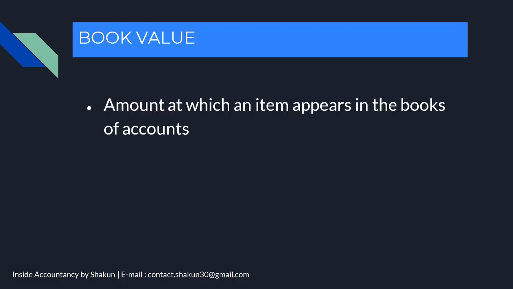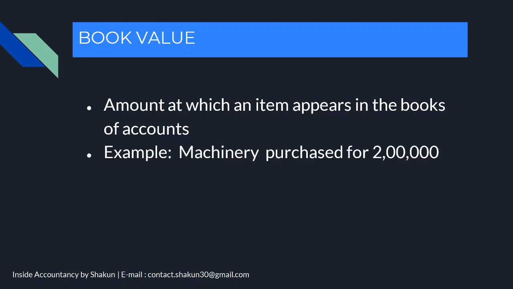Let's talk about the next term which I just used, book value. Now book value is a very simple term. It is the amount at which an item appears in the books of accounts. So the value at which an item is shown in the books of accounts is referred to as book value. For example, machinery purchased for 2 lakh will be shown in the books of accounts at rupees 2 lakh. This machinery purchase will be shown on the asset side of the balance sheet and the amount that will be shown will be 2 lakh. So 2 lakh will be the book value of machinery, the amount at which it is recorded.